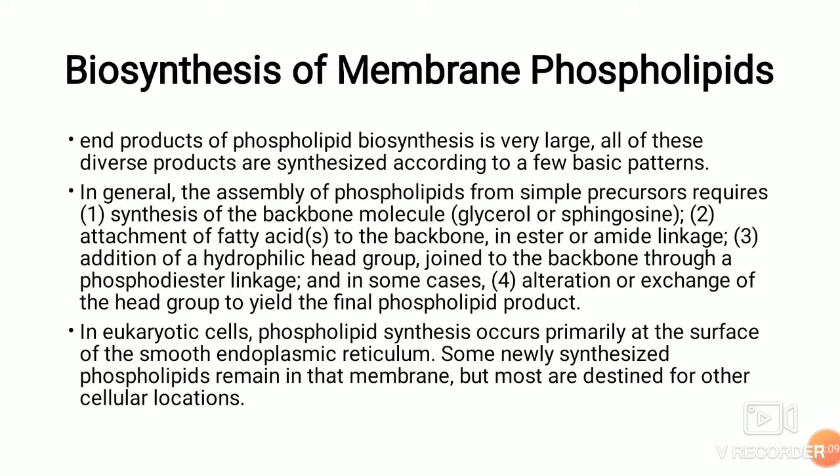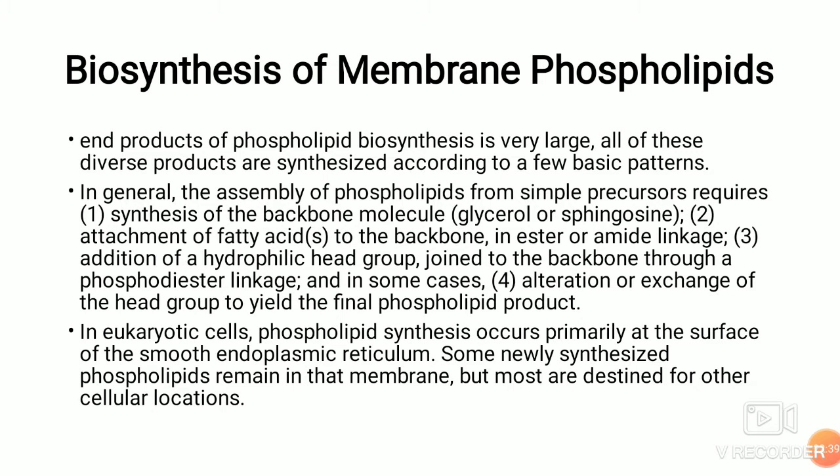In general, the assembly of a phospholipid from simple precursors requires synthesis of a backbone molecule, that is glycerol or sphingosine, and attachment of fatty acids to the backbone in ester or amide linkage, followed by addition of a hydrophilic head group joined to the backbone through a phosphodiester linkage, and in some cases alteration or exchange of the head group to yield the final phospholipid product.